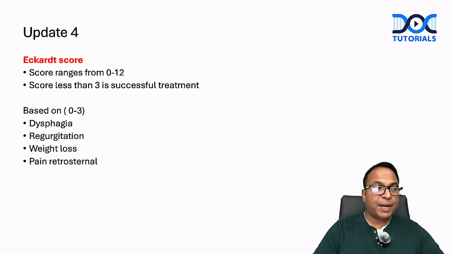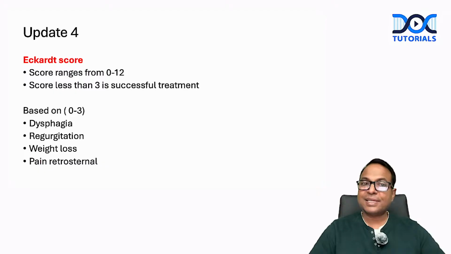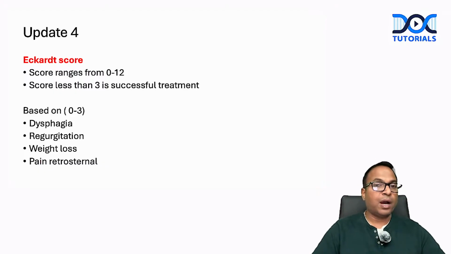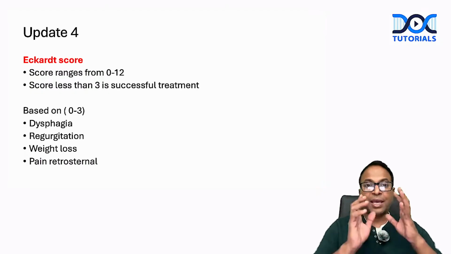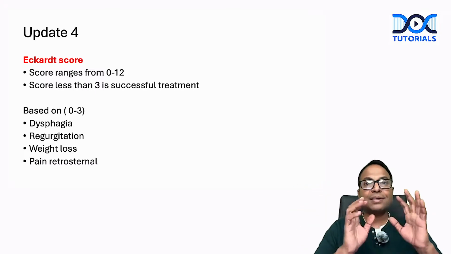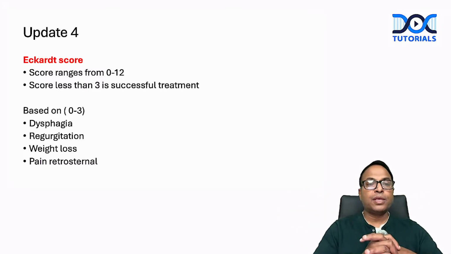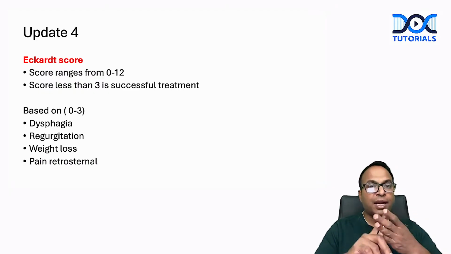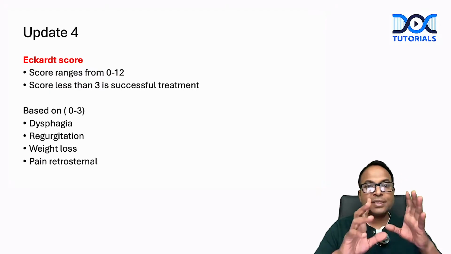Eckardt score was already updated in Bailey and Love, now updated in Sabiston also. Eckardt score is a post-treatment response score after myotomy or after Botox injection or after balloon dilatation in achalasia. We have a score range from 0 to 12. A score less than 3 is a successful treatment. It is based on dysphagia, regurgitation, weight loss, retrosternal pain. This is called the Eckardt score.